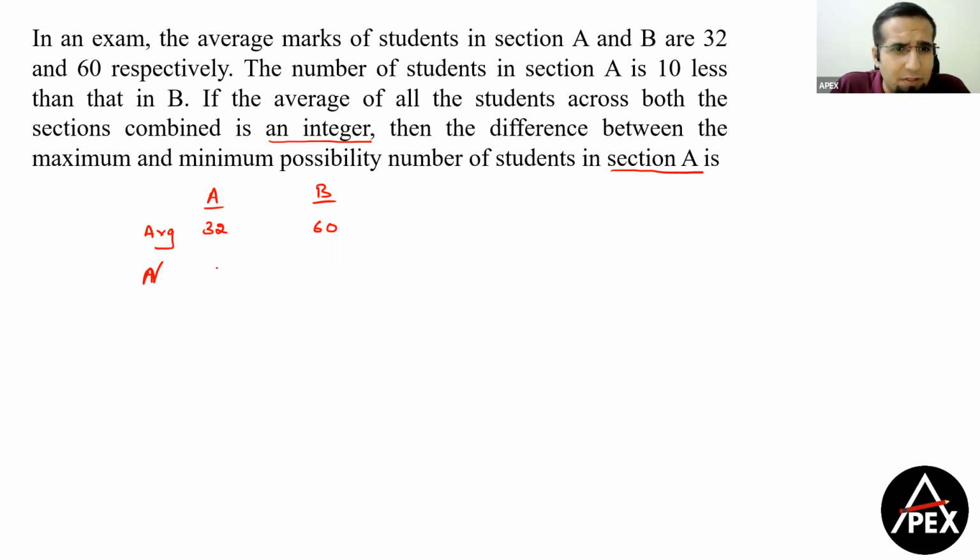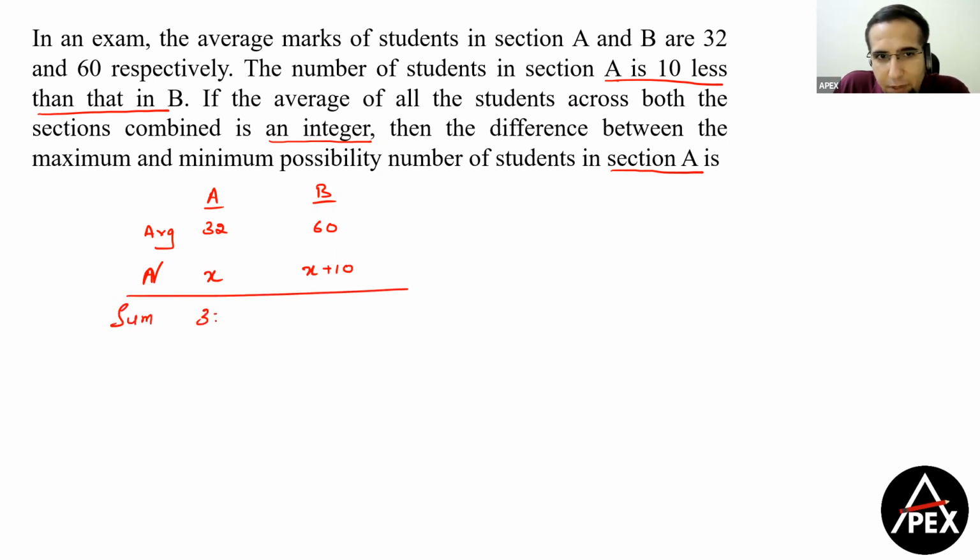Now, the best way to solve this is assume the number of students in section A to be X so that you're not getting confused. So if A is, the number of students in A is 10 less than B, तो अगर मैं A को X लेता हूं, तो B का 10 more रहेगा. Therefore, the value of B becomes X plus 10. Now let's calculate the sum total, guys. The sum total here becomes 32X. अब इसका sum total हो जाएगा 60X plus 600. So overall sum total क्या हो गया? 92X plus 600. And now I'm dividing it by number of students, that is 2X plus 10. Now this should be an integer.